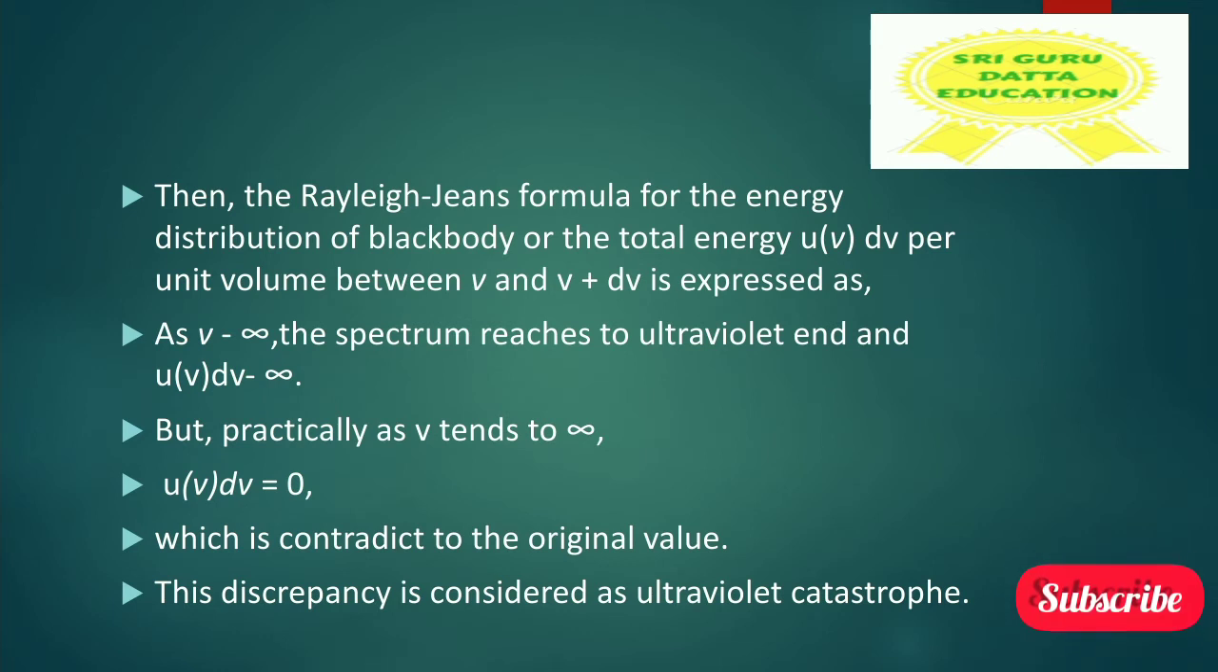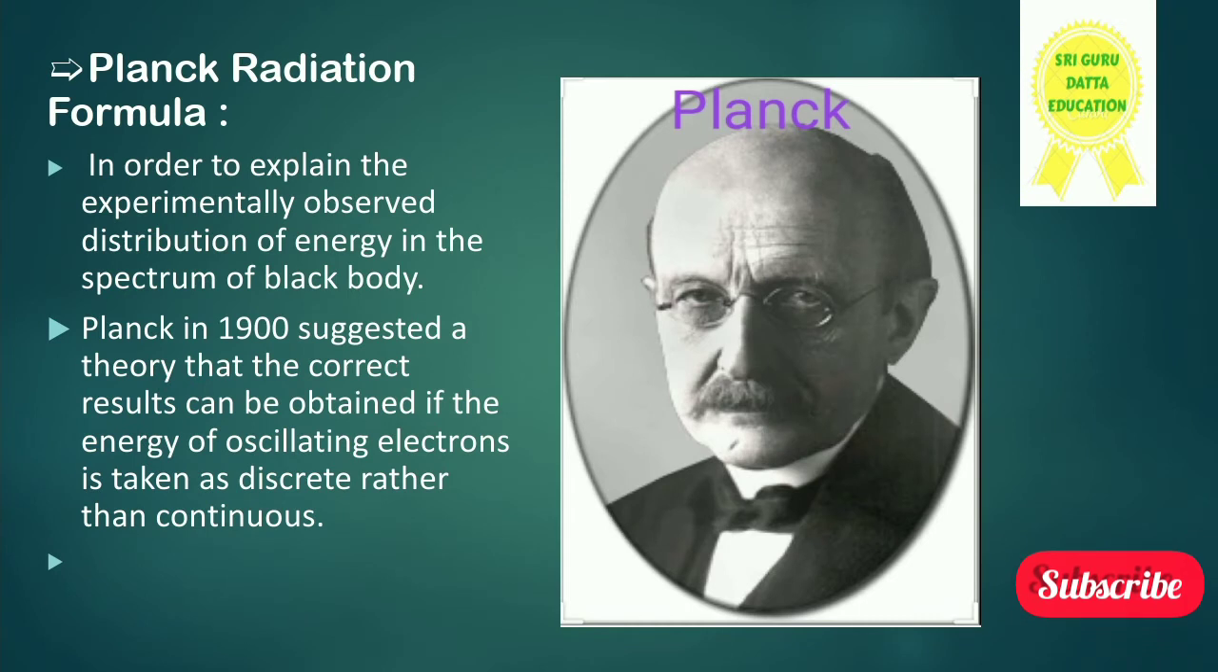This discrepancy is considered as ultraviolet catastrophe. When V tends to infinity, U of V dV equal to 0 according to the original value. But he is telling us V tends to infinity, U of V dV tends to infinity. So this discrepancy is considered as ultraviolet catastrophe.